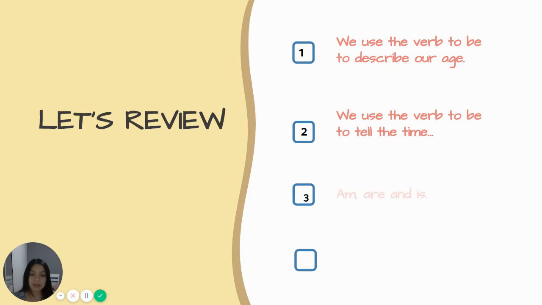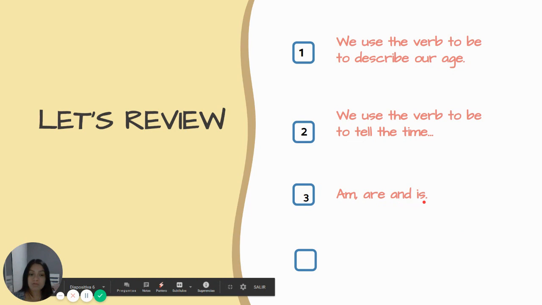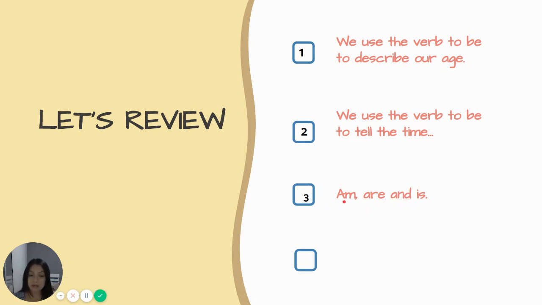Number 3, we have am, are, and is. We have to use them with the correct personal pronoun. Okay? Just remember the chart we saw in the previous presentations and practice so you can use them correctly.